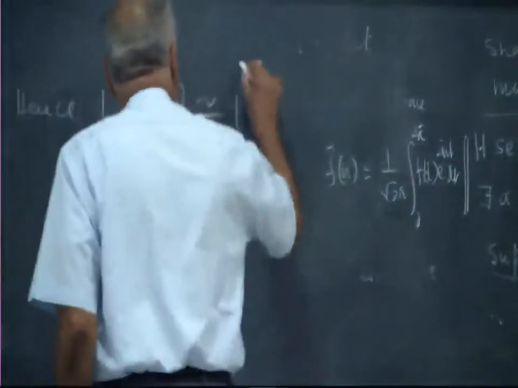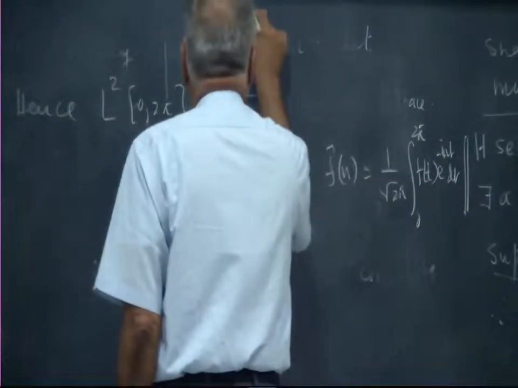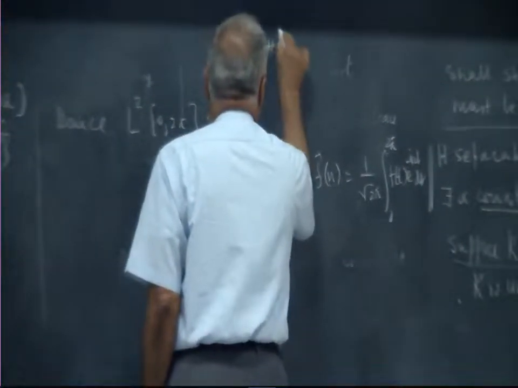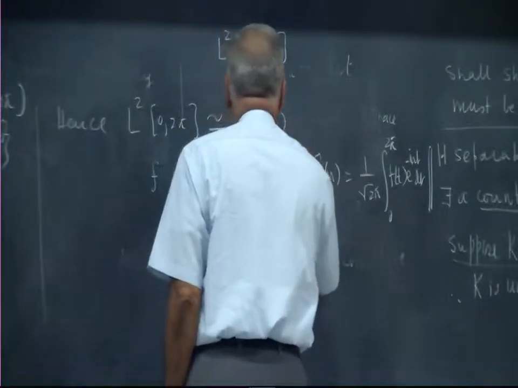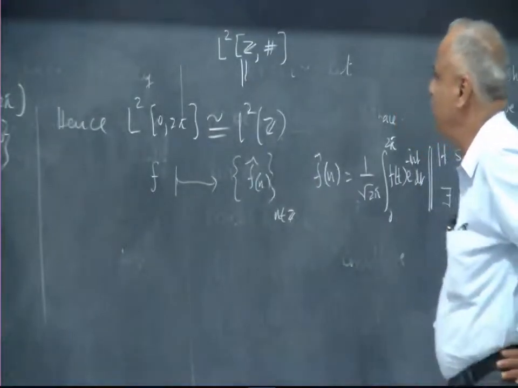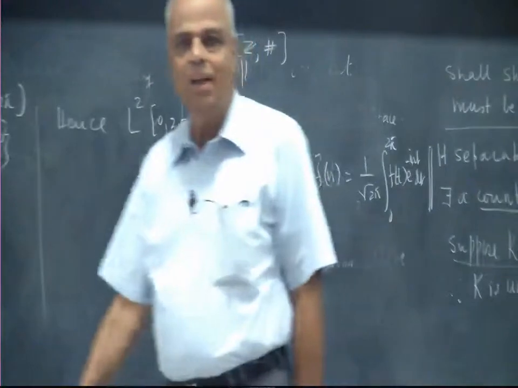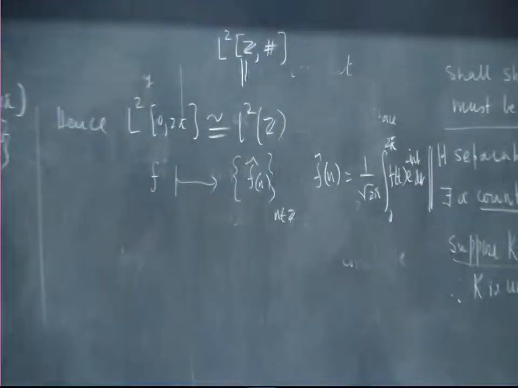Now we know that this is L2 of Z. Here it is L2 over Z now, because the coefficients vary from minus infinity to infinity, but that can be identified with the capital L2 with the counting measure on the integer set. So the Lebesgue measure L2 space can be identified with the counting measure L2 space on the integer set.